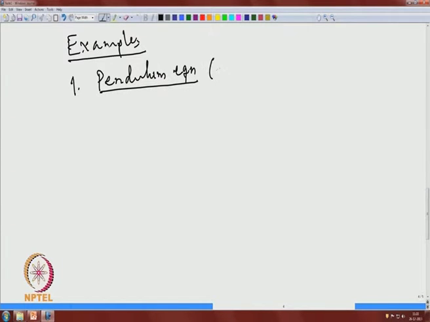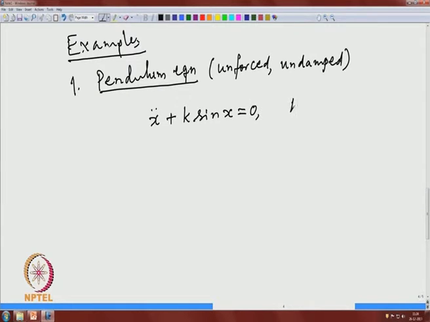So, we are not adding any force. So, this is unforced, and there is no damping. So, this is undamped. Okay. So, this is the equation x double dot plus k sin x equal to 0. So, k is some fixed constant, okay. K is a positive constant. Okay. So, this can be written as a conservative equation.